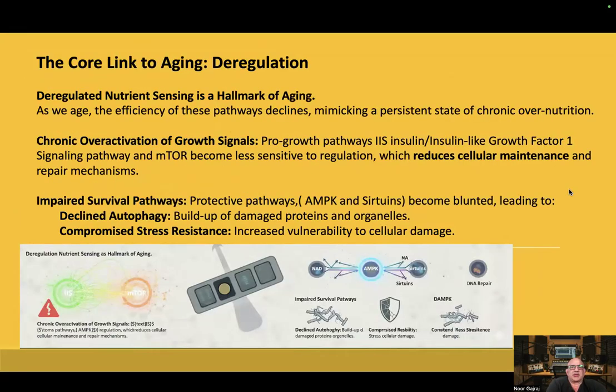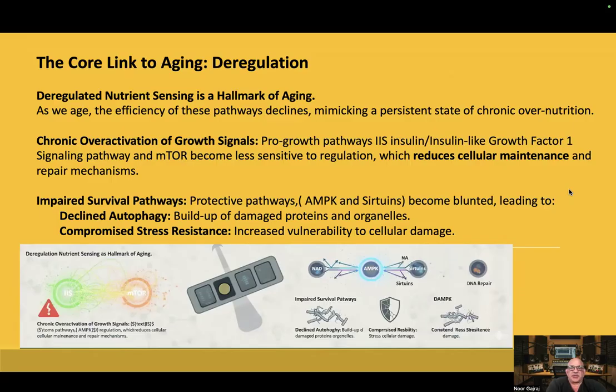The core link to aging, deregulation. As we age, the efficiency of these pathways declines, mimicking a persistent state of chronic overnutrition. Pro-growth pathways, IIS, insulin-like growth factor 1 signaling pathway, and mTOR become less sensitive to regulation, which reduces cellular maintenance and repair mechanisms.